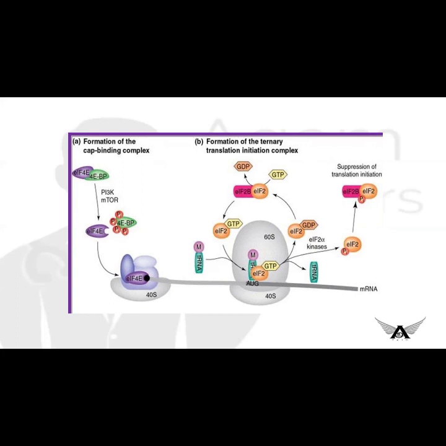Okay, this is what happens after the initiation complex forms. It will bind with the 60S ribosomal unit, and now the 80S ribosomal unit is formed. This is the process of initiation.